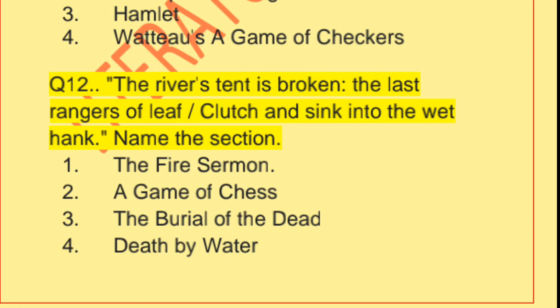The fire sermon, a game of chess, the burial of the dead, or death by water. These lines have been picked from The Fire Sermon, the first option. That is the right answer.